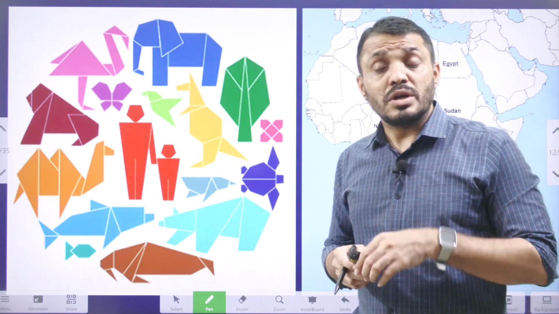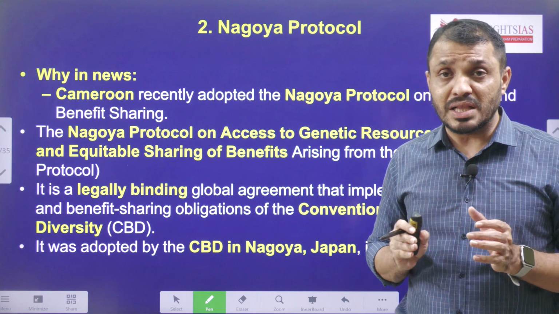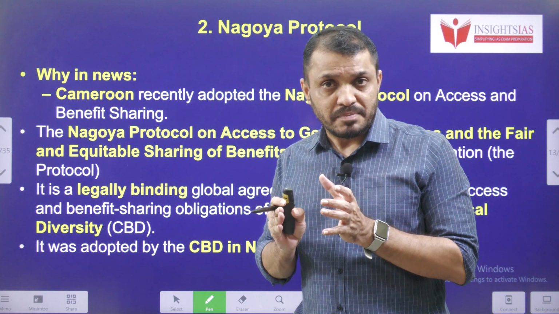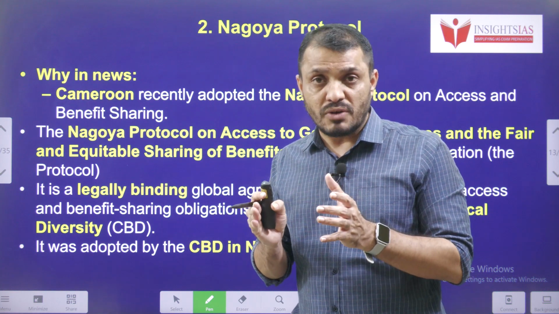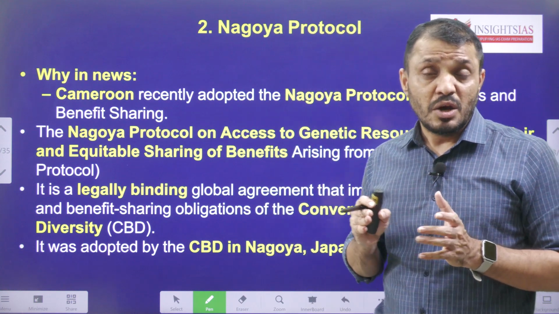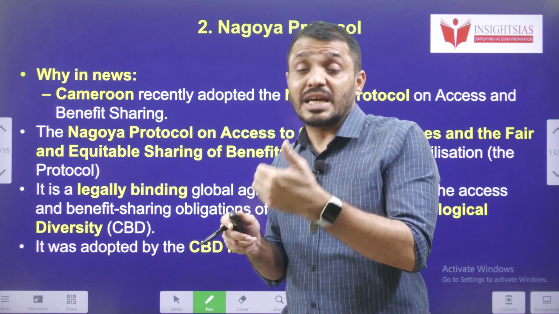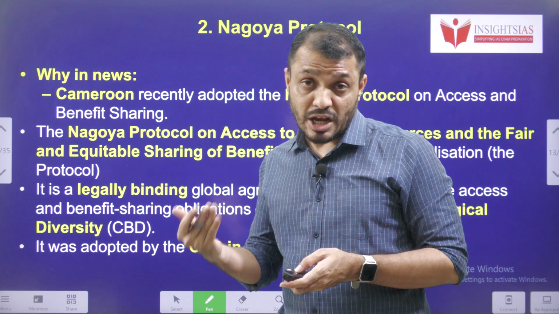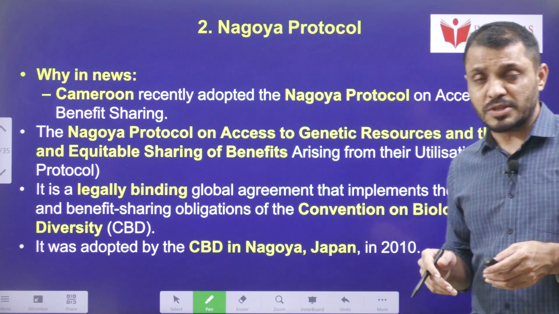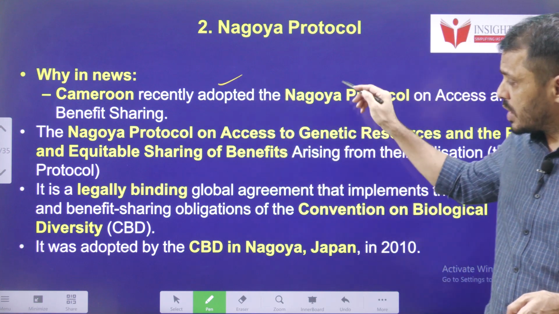Of course, to implement the Convention on Biodiversity, we have 2 protocols. One protocol is the Nagoya Protocol and the second one is the Cartagena Protocol. The Nagoya Protocol mainly deals with the equitable sharing of information related to genetic biodiversity. Whereas the Cartagena Protocol deals with genetically modified organisms, or living organisms related to that. Now this news is not about the Cartagena Protocol, it is related to the Nagoya Protocol.